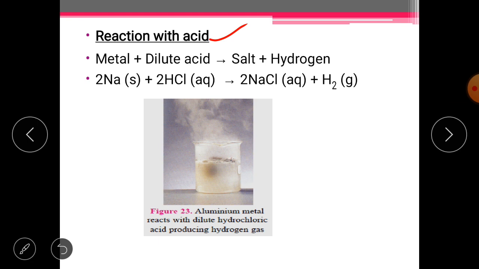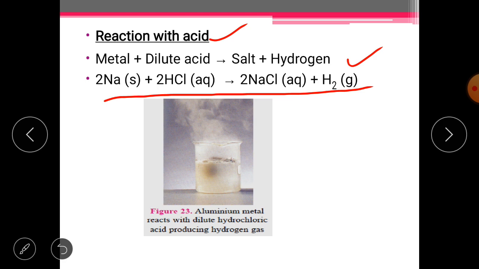First of all, let's see the general equation. Whenever a metal combines with dilute acid, it forms its salt along with the formation of hydrogen gas. This hydrogen gas is known for burning with a pop sound. With the help of this, you can identify the presence of hydrogen gas. Now let's see one example. When sodium combines with dilute HCl, formation of salt NaCl occurs along with formation of hydrogen gas. So this is the chemical equation for that.